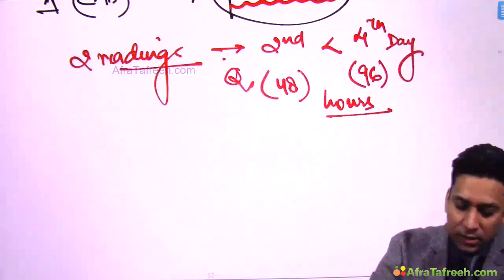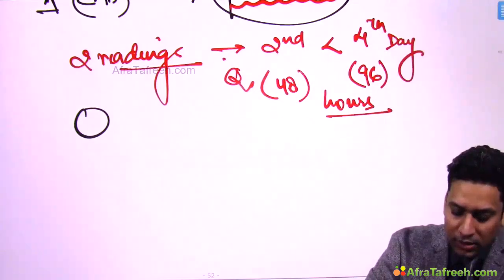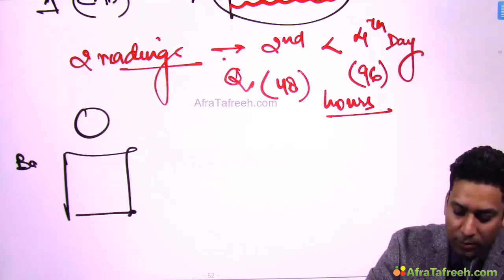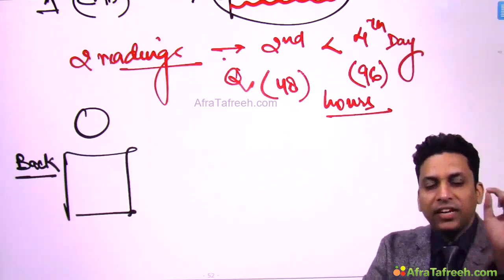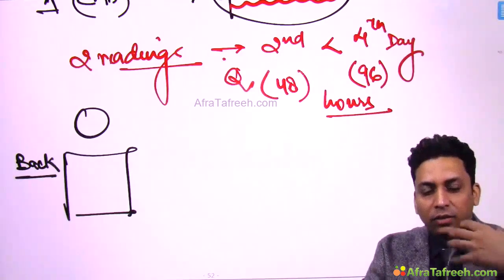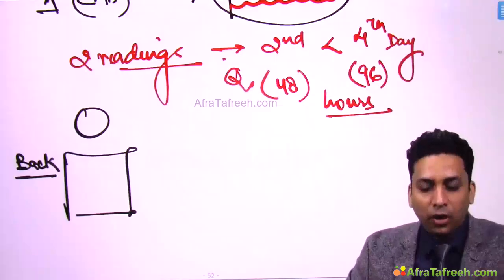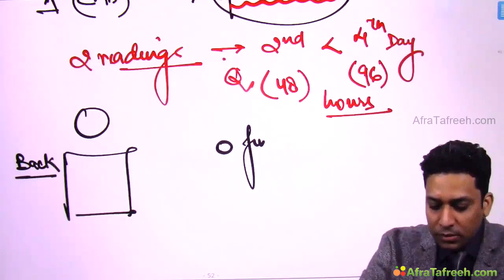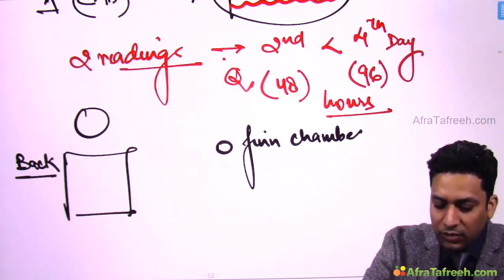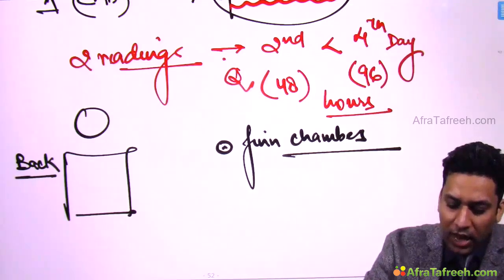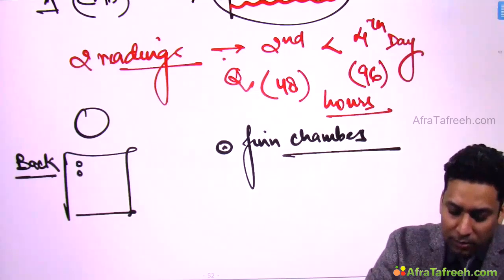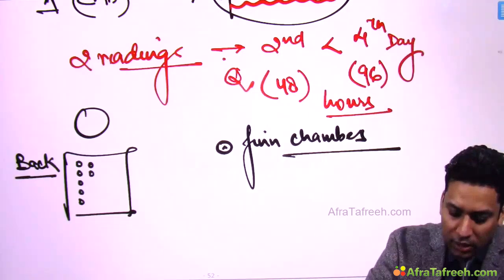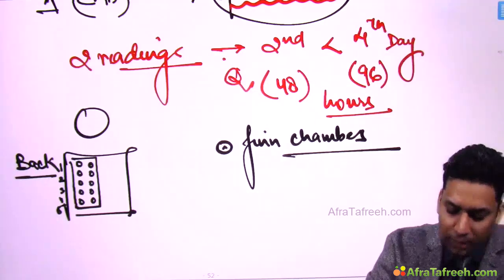Now, what we do in patch test? In patch test, let us consider this is the individual and this is the back of the patient. Over the back of the patient, we take very small quantity of the known allergen. So, we have a battery of allergens which are the common culprits. We have very small aluminum caps, known as Finn chambers. In these Finn chambers, we place a small quantity of the allergen and we place this Finn chamber over back of the patient. Similarly, many Finn chambers are placed. They are numbered like 1, 2, 3, 4, 5. And they are stuck with the hypoallergenic tape over the back of the patient.